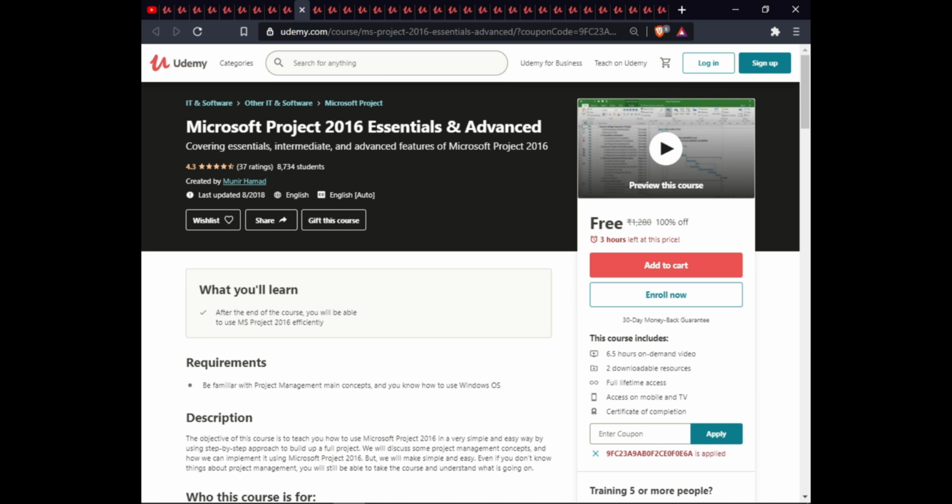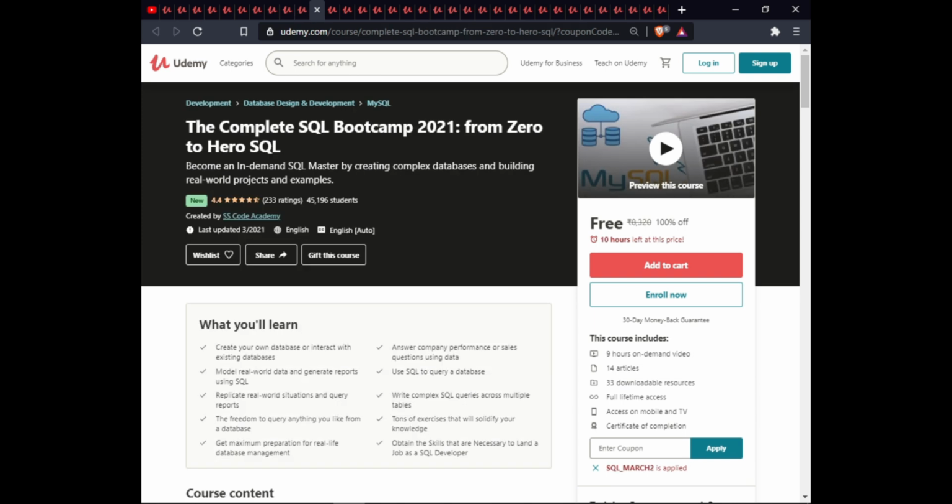The next course is the Complete SQL Bootcamp 2021 from Zero to Hero. In this course, you will create your own database or interact with an existing database, answer company performance questions by using data, model real-world data and generate reports using SQL, use SQL to query a database, replicate real-world situations and query reports, and write complex SQL queries across multiple tables.